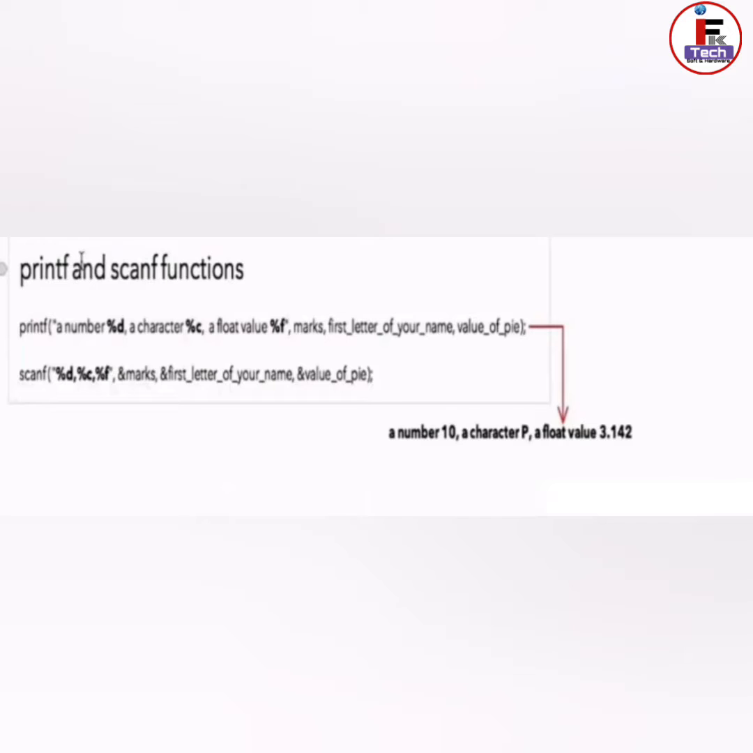The format of the printf and scanf statements is like this. Let me explain how printf will be utilized. In printf, the starting double quote indicates the start of my string. So I am writing here number %d, character %c, float value %f, and I end my first parameter with another double quote. This whole part is the first parameter of the printf statement. Then I am writing another parameter: a comma, marks, a comma, the first letter of your name, and a comma, the value of pi.